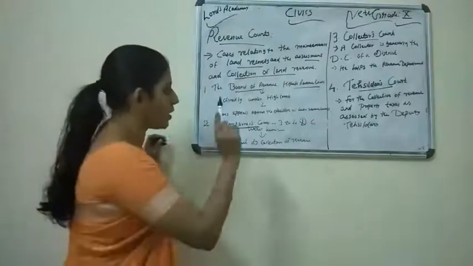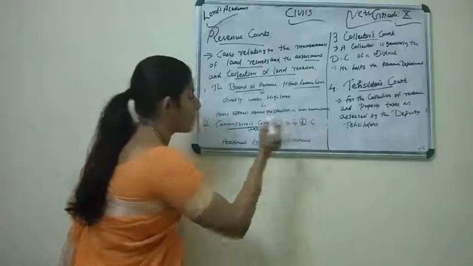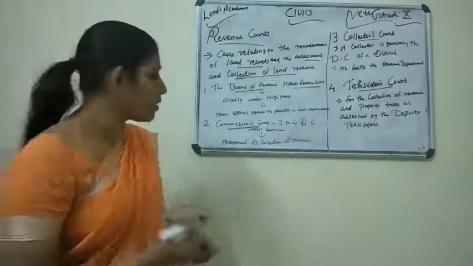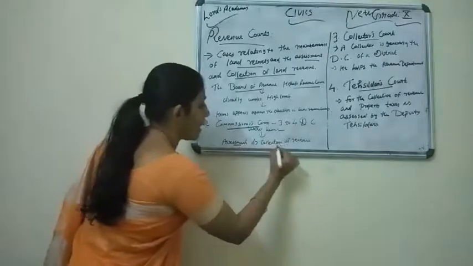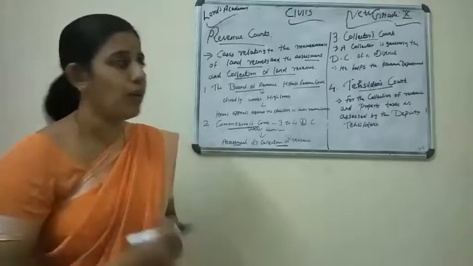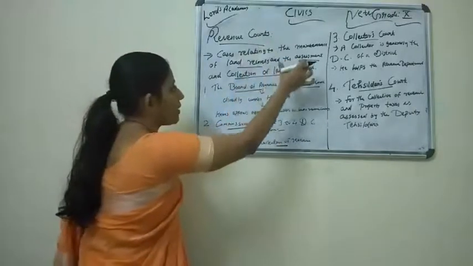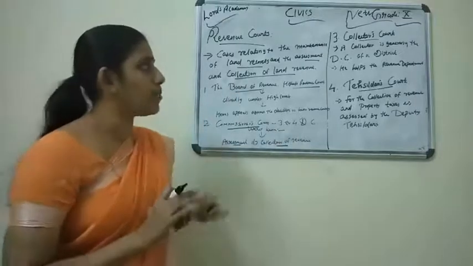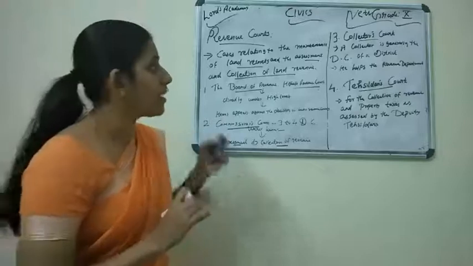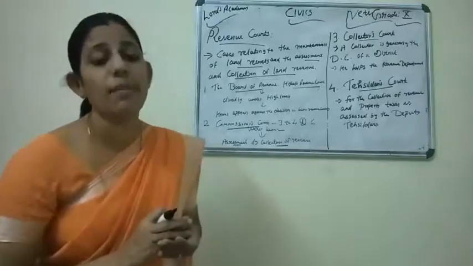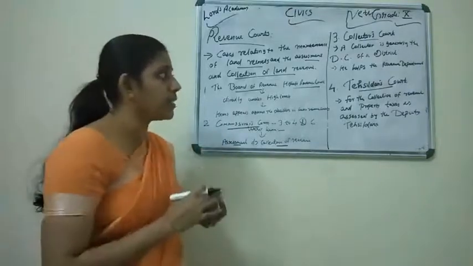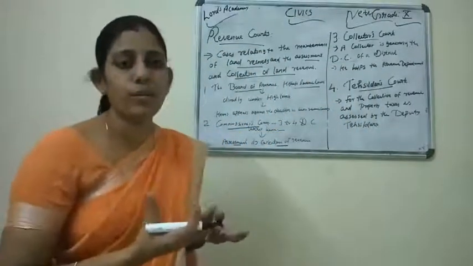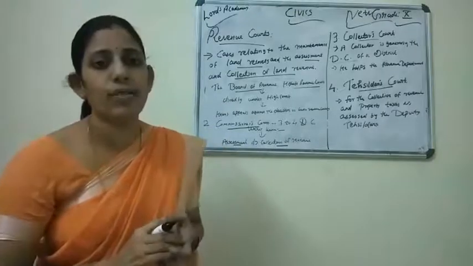A commissioner generally has 3 to 4 deputy commissioners under him. And what is the task of the commissioner? He is also responsible for assessment and collection of land revenue. Already we discussed revenue court means their main task is what? Assessment and collection of revenue. Clear? Now the third one is the Collector's Court. A collector is generally the deputy commissioner of a district. He helps whom? The collector helps the revenue department.